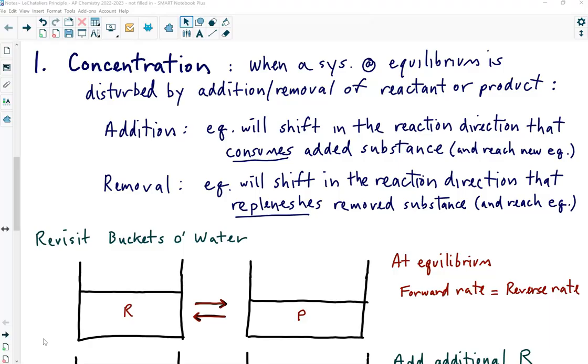If you take out some of the product, you harvest some of the product, well, the reaction is going to try to hurry up and make more product because you just took away the product. It was in balance. So think about when we did the buckets of water experiment.